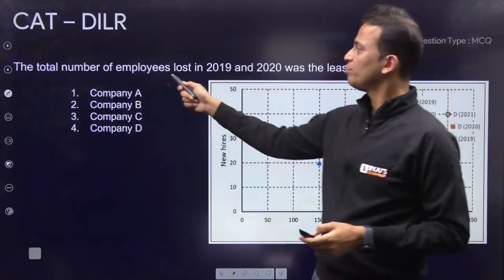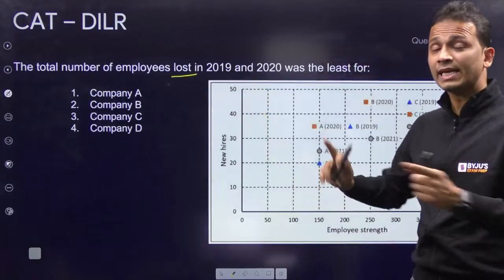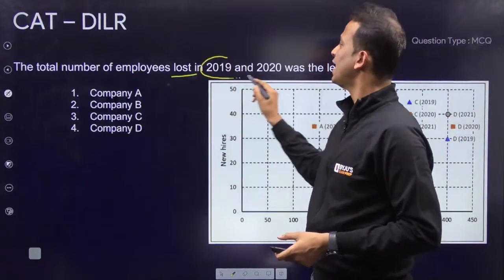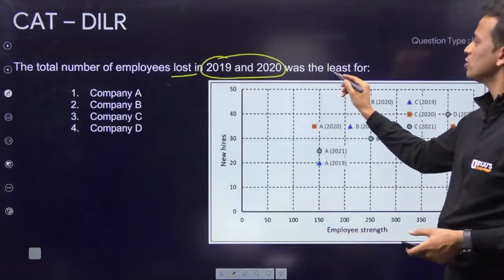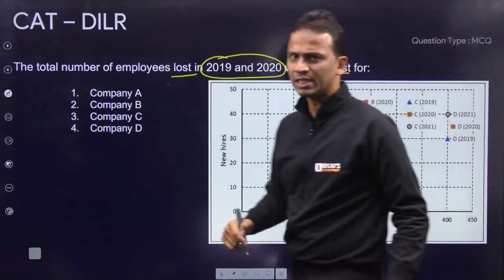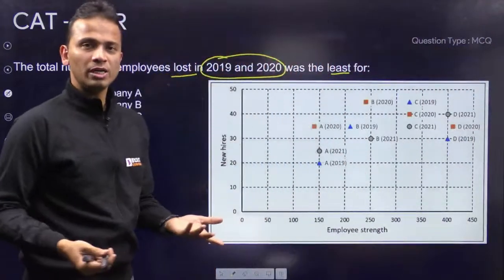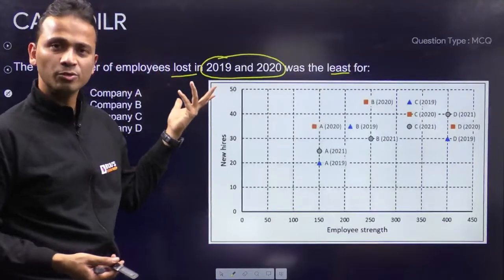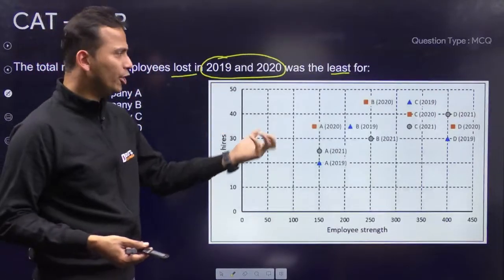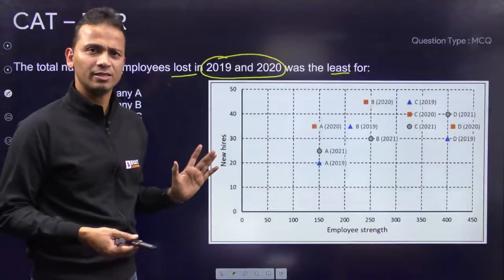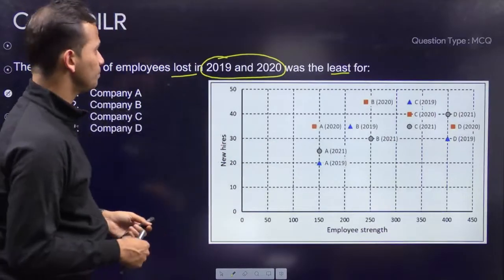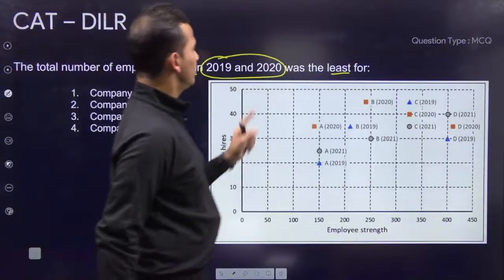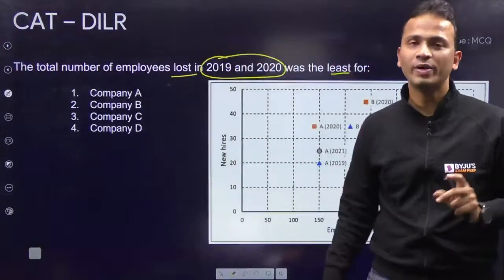The total number of employees lost. अब ये second वाले ग्राफ से related है. So total number of employees lost in 2019 and 2020 was least for. अब थोड़ी सी ज्यादा मेहनत है इसमें. So totally up to you. 4-5 minutes बाद इस सेट को छोड़ भी सकते हो या फिर ये वाला क्वेश्चन पिक कर सकते हो. ज्यादा मेहनत नहीं है. Again 2 minutes का खेल है and आंसर आ जाएगा. Let's see what do we have to do. Okay. So total number of employees lost in the year 2019 and 2020.